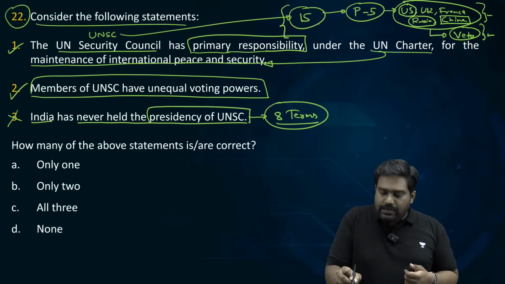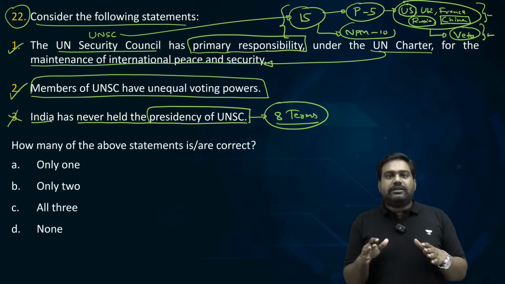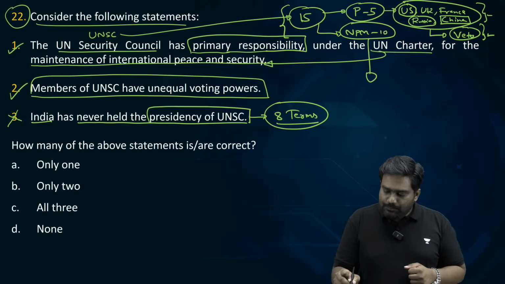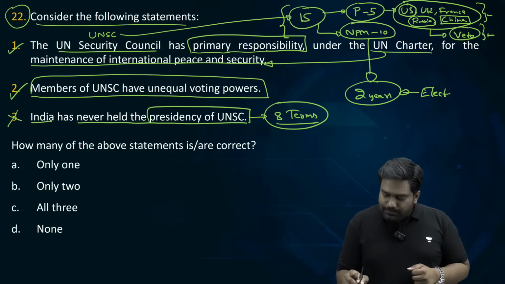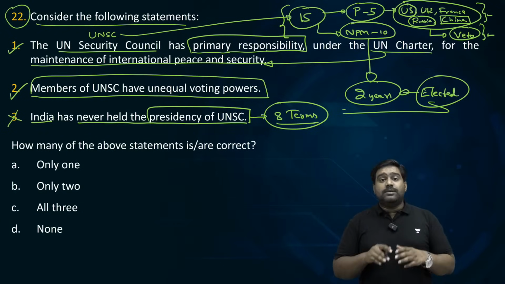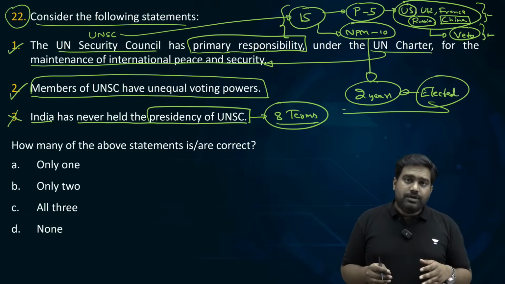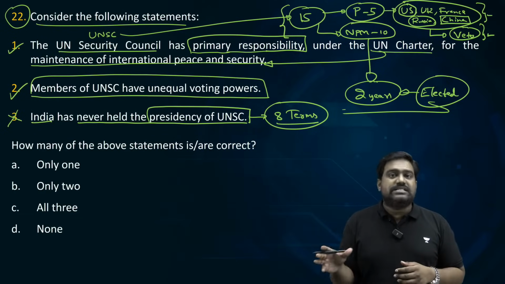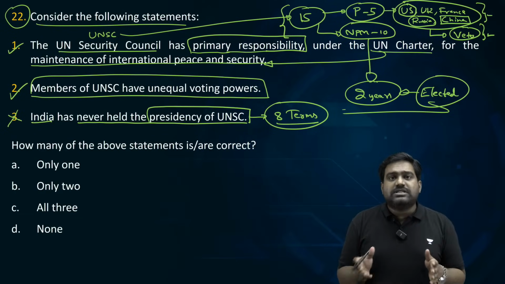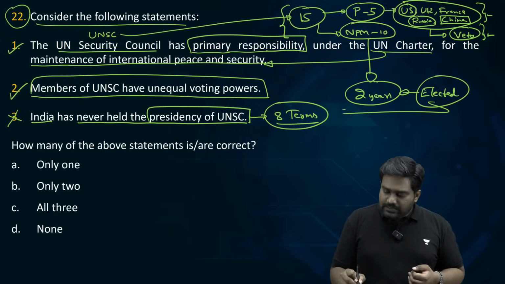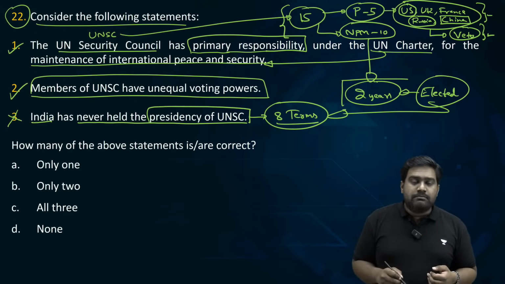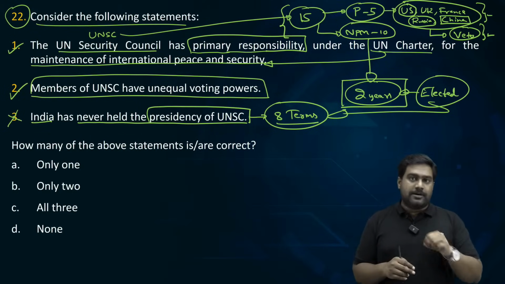The remaining 10 countries are non-permanent members. They are elected for a 2-year term. There is a periodic election which is held on the basis of a geographical representation. For different regions, a certain number of seats are assigned. The countries from those regions can contest, and if they get the support at the UN General Assembly, they get elected as a non-permanent member and they hold a 2-year term.